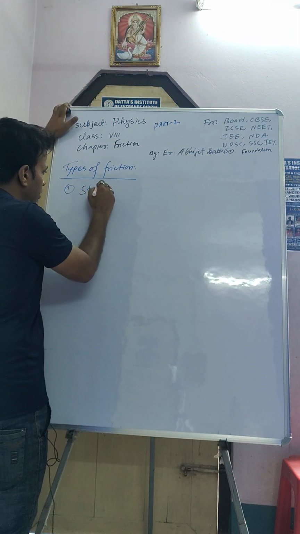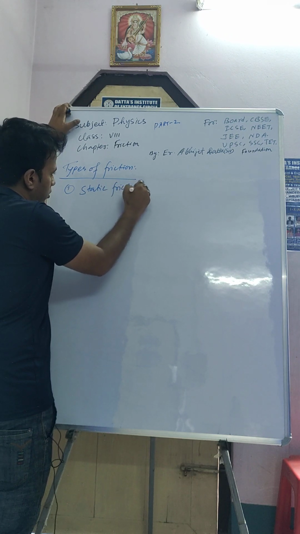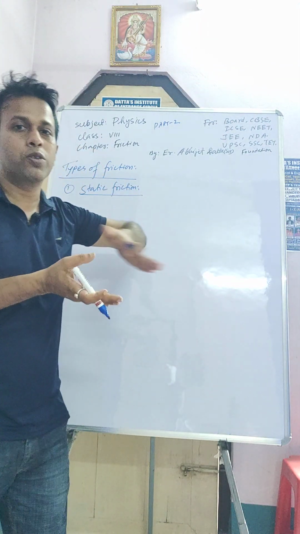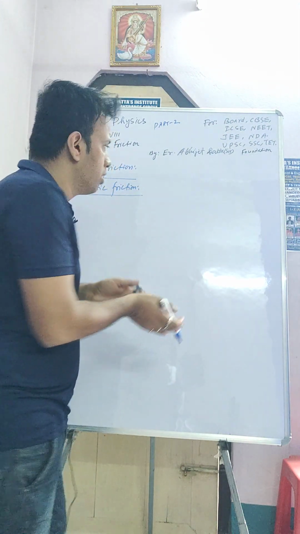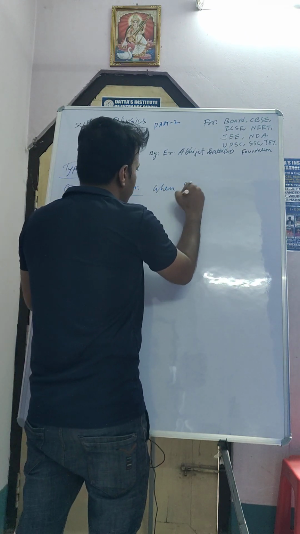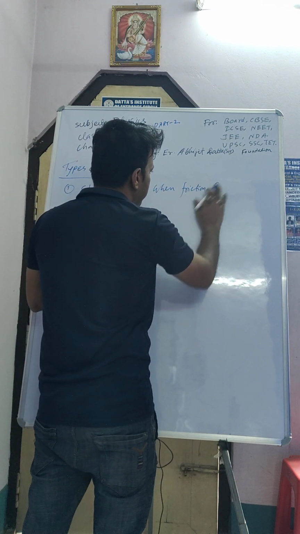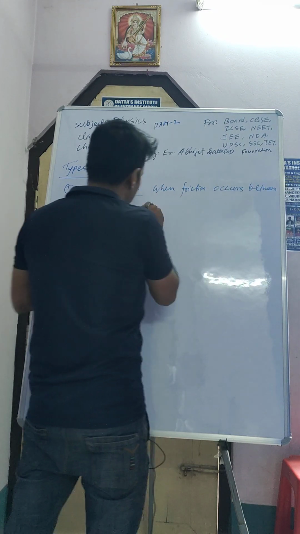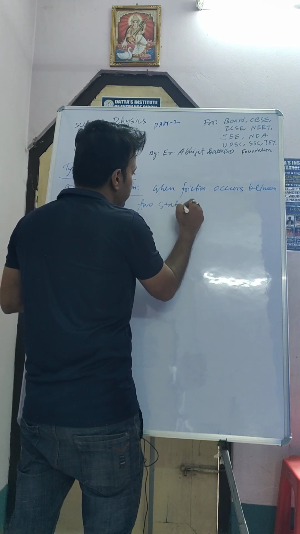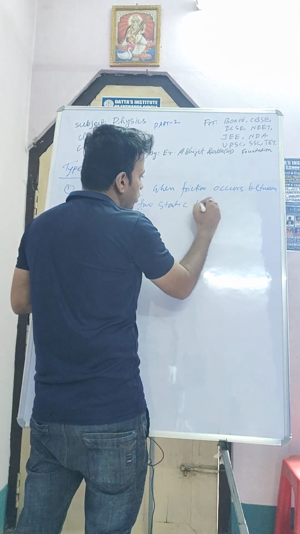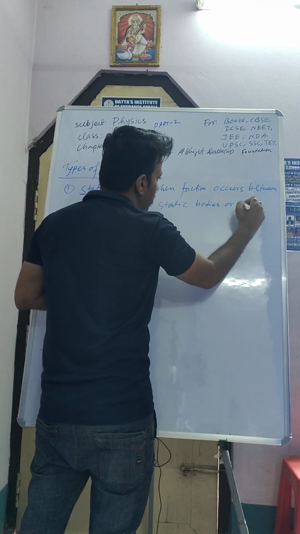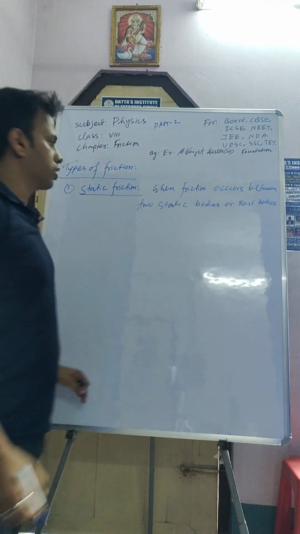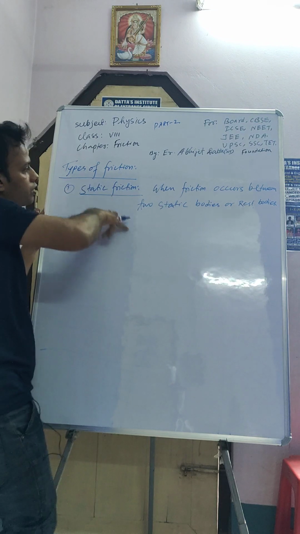First one is static friction. So what is static friction? The friction applied between two static objects. When friction occurs between two static bodies or rest bodies, static means rest, in that case the friction will be static.